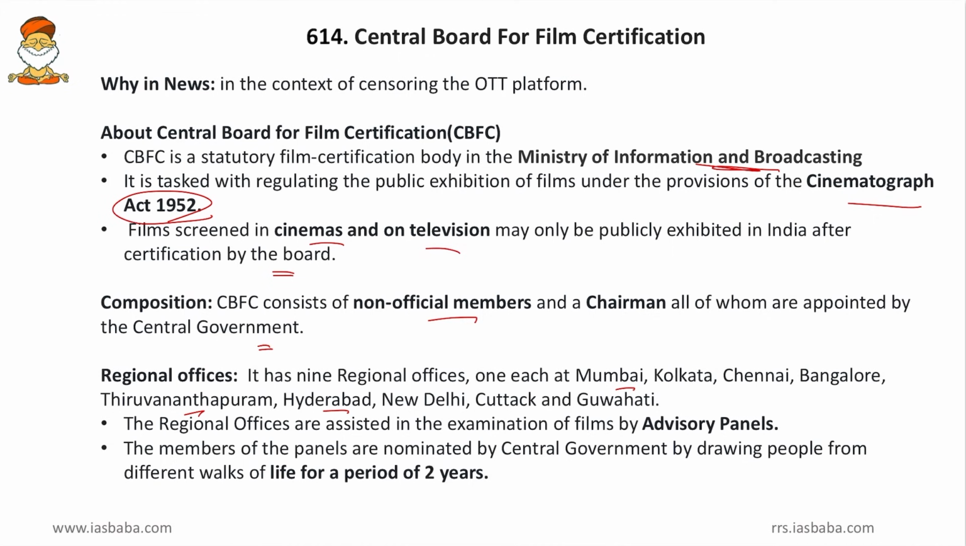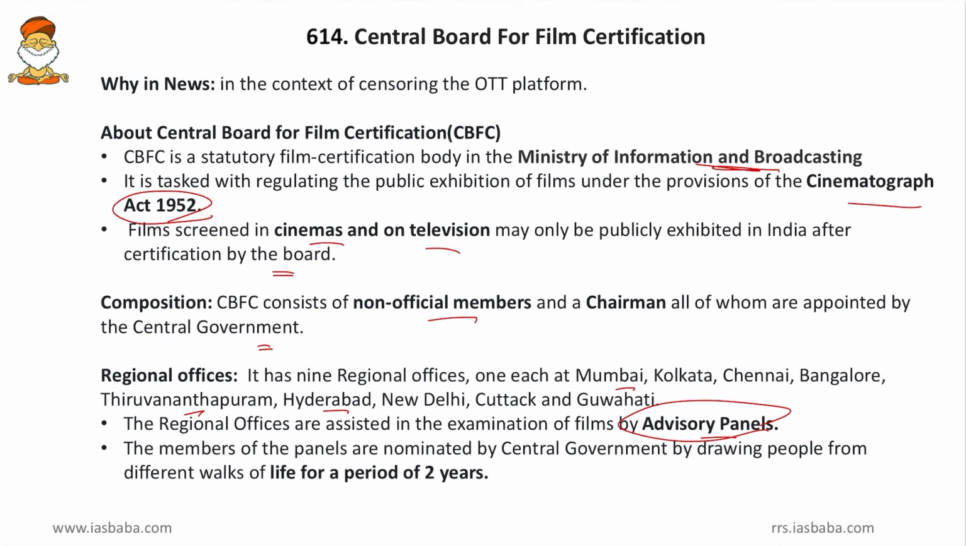So in all these regions, it has regional officers, and those officers will perform the censorship regarding those regional movies and TV programs. Then regional officers are assisted in examination of films by the advisory panels. So every regional office has advisory panels, and they will assist these regional officers in censorship. Then the members of the panel are nominated by the central government by drawing people from different walks of life for a period of 2 years.